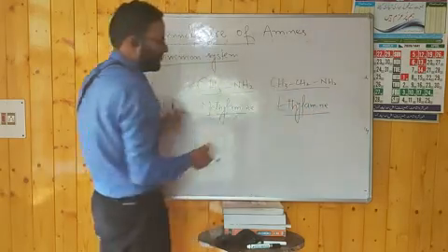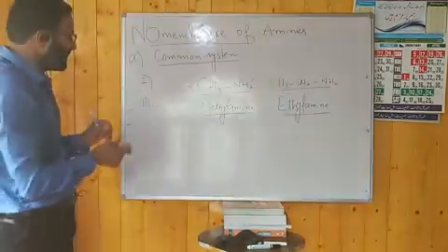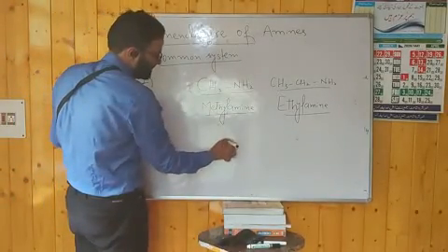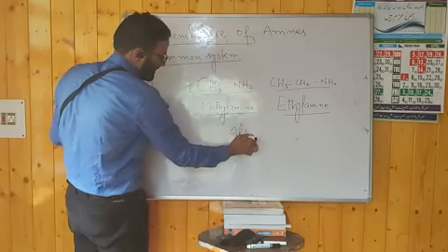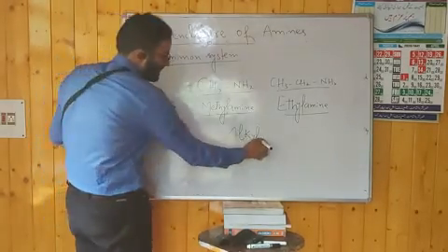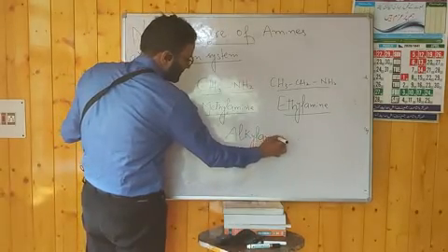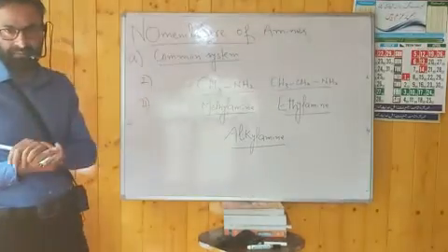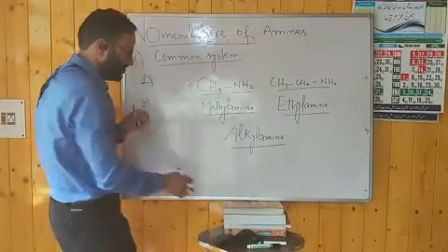It will be ethylamine. So what is the general name? To name the aliphatic amines, you have to write the name of the alkyl group followed by the suffix amine. The name will be alkylamine.